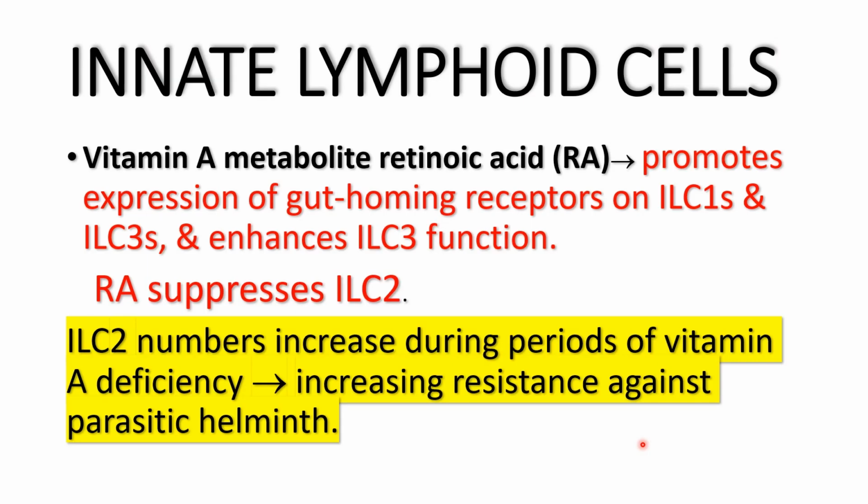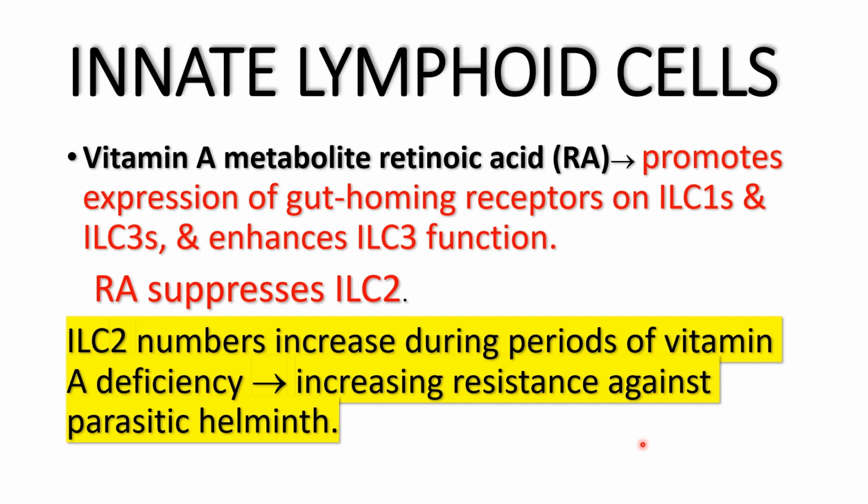Again, the vitamin A metabolite, retinoic acid, will promote the expression of gut homing receptors on innate lymphoid cells type 1 and type 3 and enhance innate lymphoid cells type 3 function. On the other side, retinoic acid suppresses innate lymphoid cells type 2, so innate lymphoid cell type 2 numbers will increase during periods of vitamin A deficiency.